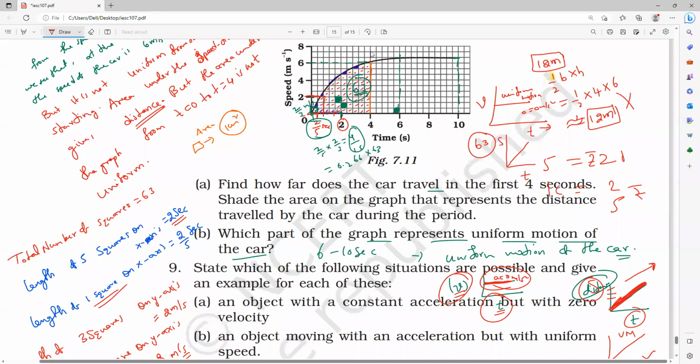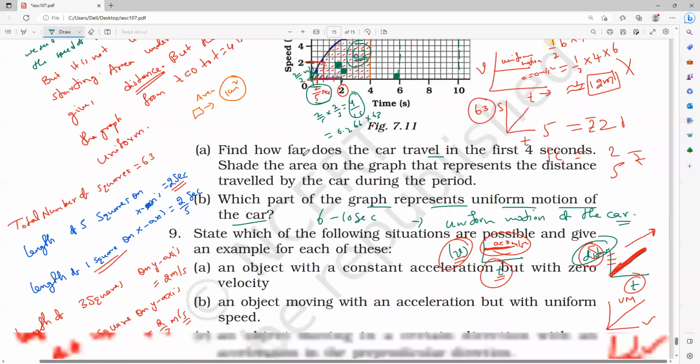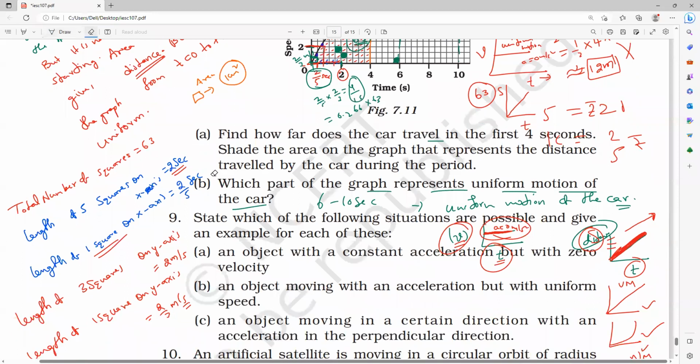Understood? Any doubt from Kishore, Pranav? Why can't we draw the same parallel line in the distance-time graph? We cannot draw it because this is the distance versus time graph, and this is the velocity versus time graph. So both are not the same. The x-axis is the same, of course, time, but the y-axis is not. One is velocity and another one is displacement.